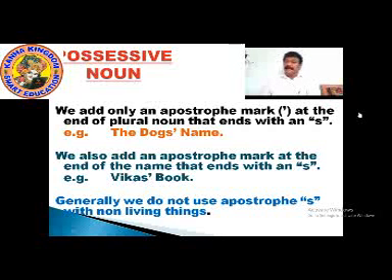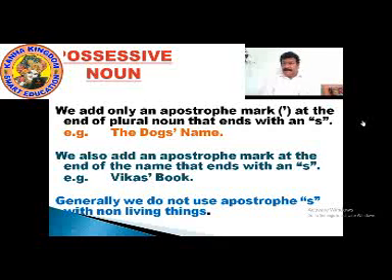So once again I'll read out for you. Possessive noun. We add only an apostrophe mark at the end of the plural noun that ends with an S. We also add an apostrophe mark at the end of the name that ends with an S. Generally, we do not use apostrophe with non-living things. Living things and non-living things.